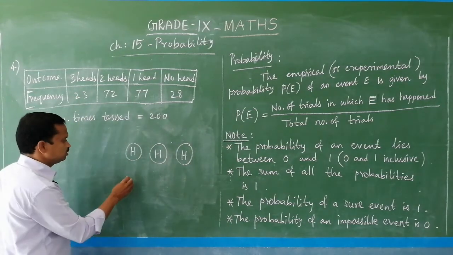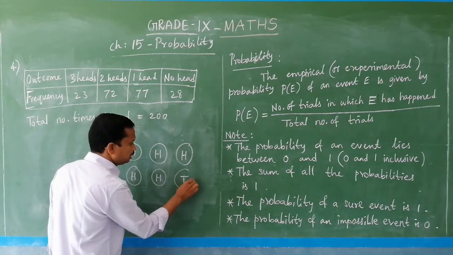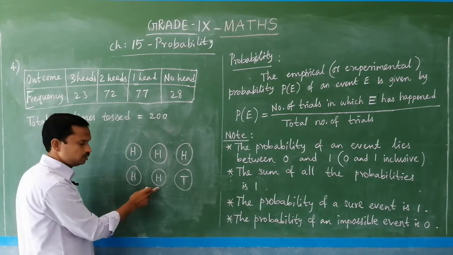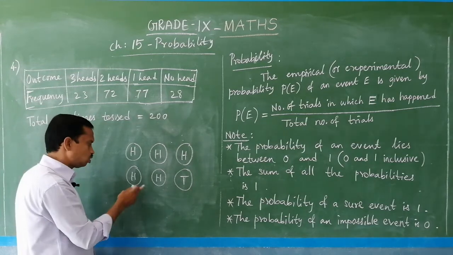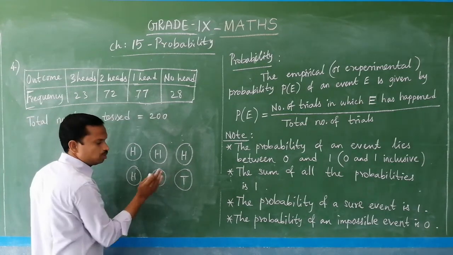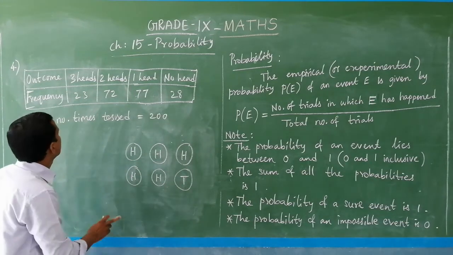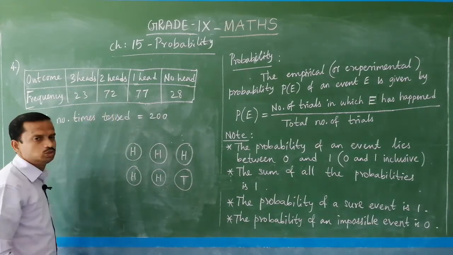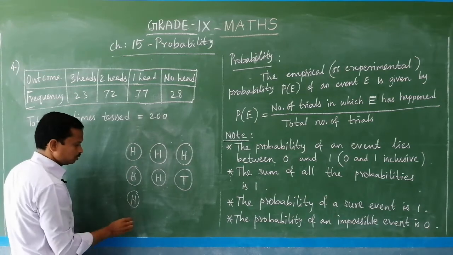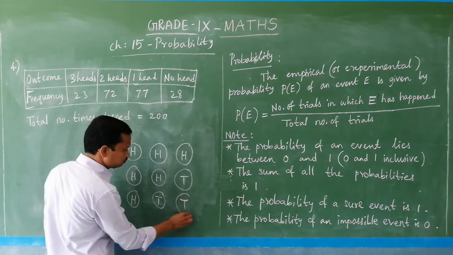And 2 heads means, for example, head, head, and this may be tail. From this, you can take that here there are only 2 heads. Or here if tail occurs, there may be a head. Anyhow, out of these 3 coins, 2 heads. How many times do 2 heads occur? 72 times. 1 head means any 1 coin will appear head, the other 2 tail.